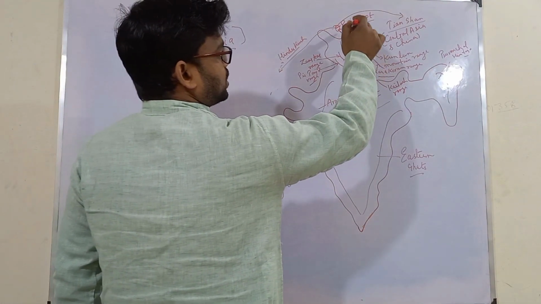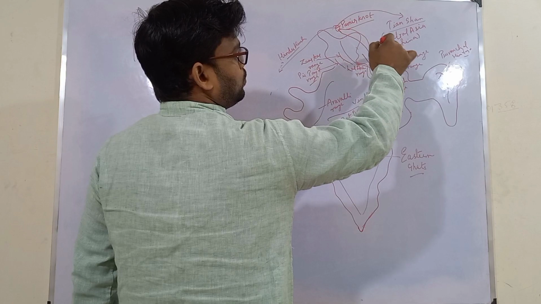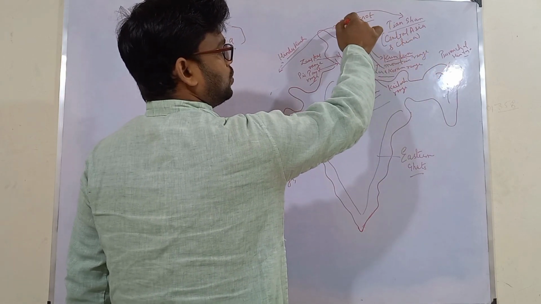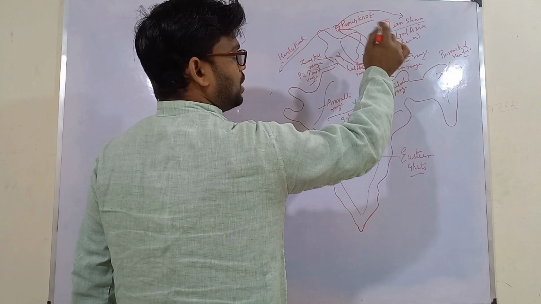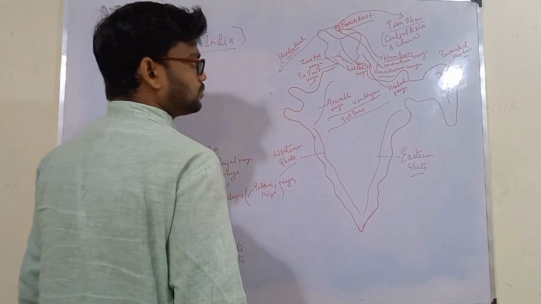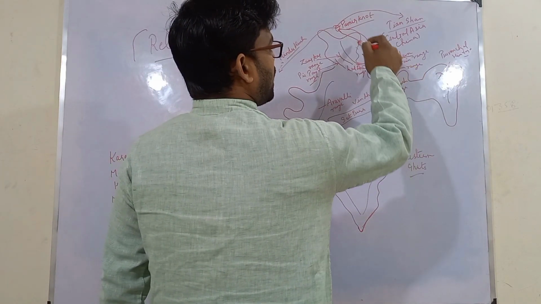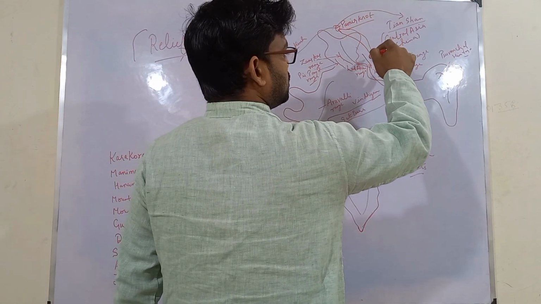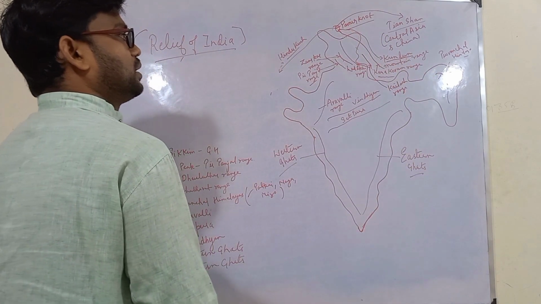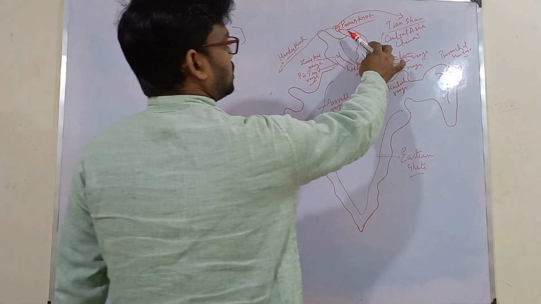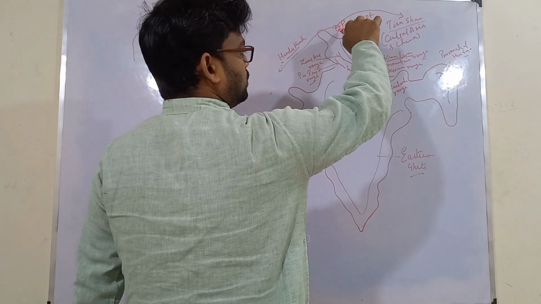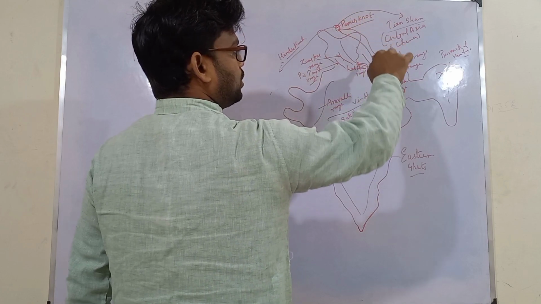Then we have the second mountain range, that is Kunlun mountain range, and this is a part of China. This Kunlun mountain range is also part of Trans Himalayas, means above Himalayas. This used to run from Pamir knot into China. Then we have Karakoram ranges. Karakoram ranges is a part of India as well as POK, Pakistan occupied Kashmir. So this is the third mountain range we can see from here, running from Pamir knot.